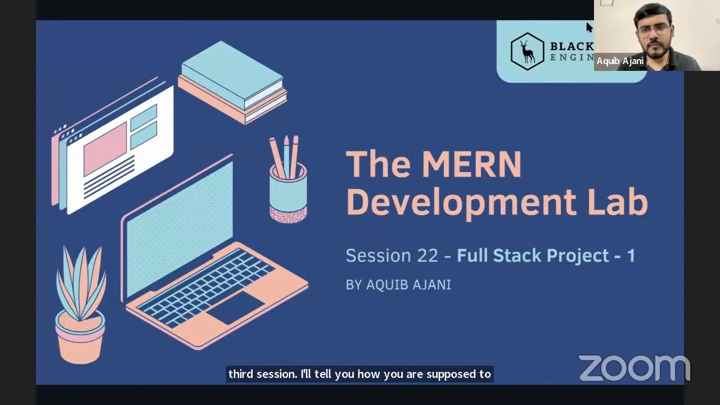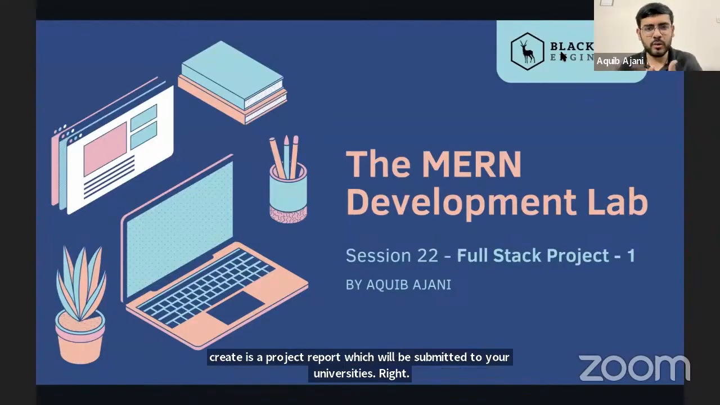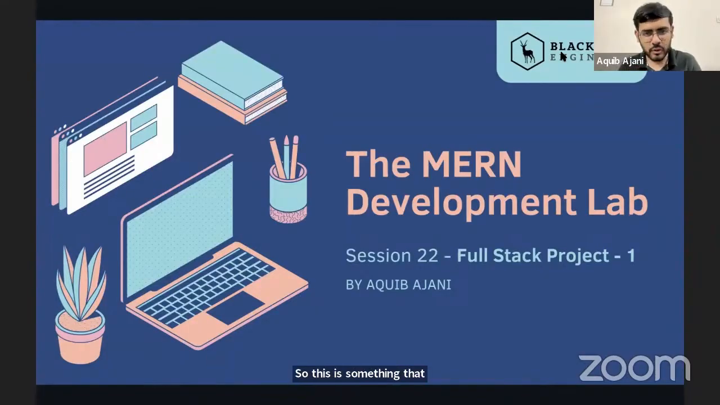I've also told you that there are two things that you have to create. The first thing is a project report, which will be submitted to your universities. This is something that every university will expect, so you have to create it. The second thing is going to be the output of the project. These are the two things that we'll be focusing on. I will guide you step by step regarding the project.